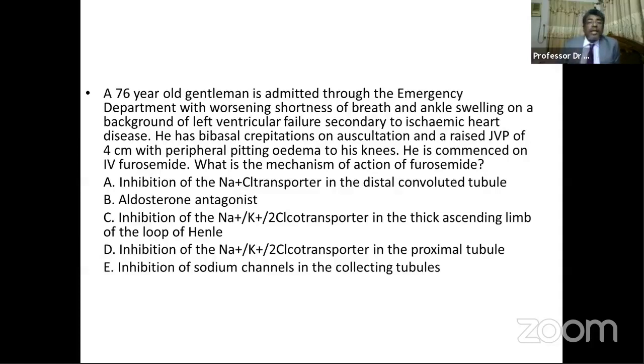So he also has bilateral basal crepitations on auscultation, a raised JVP of 4 cm, with peripheral pitting edema to his knees.